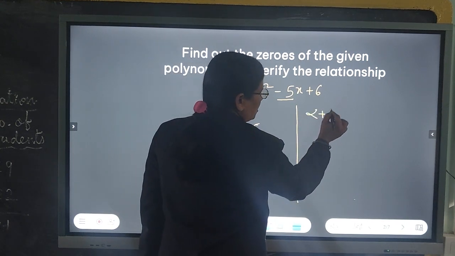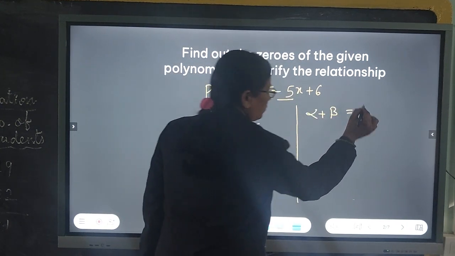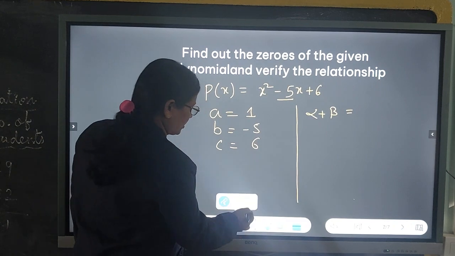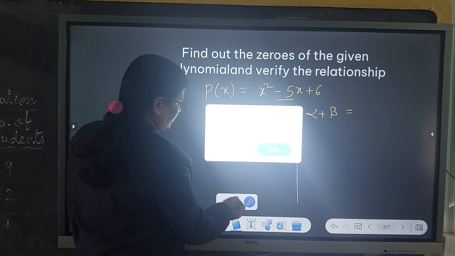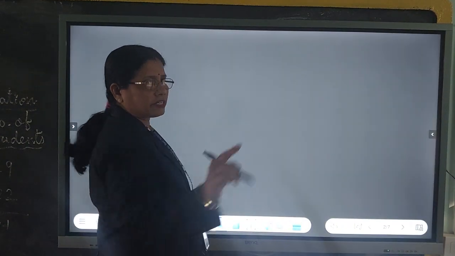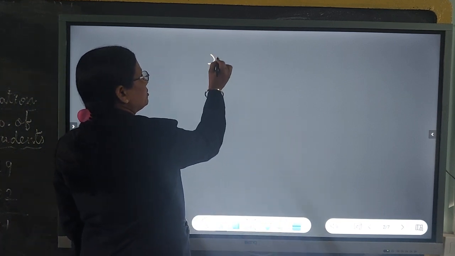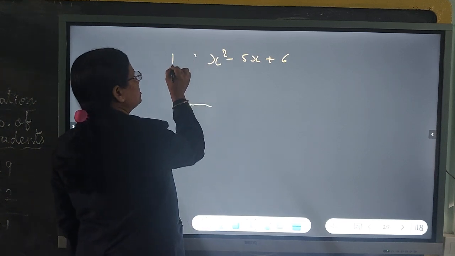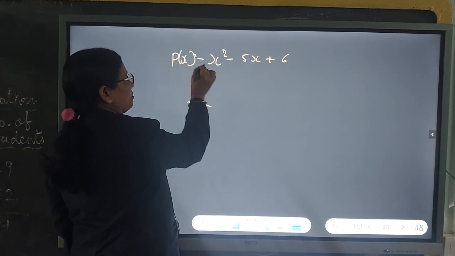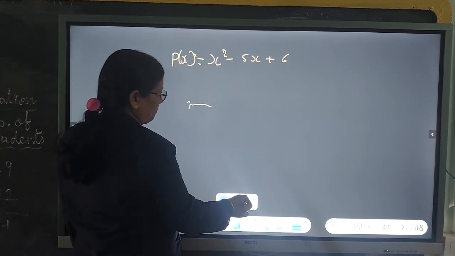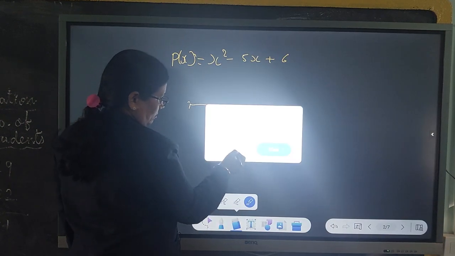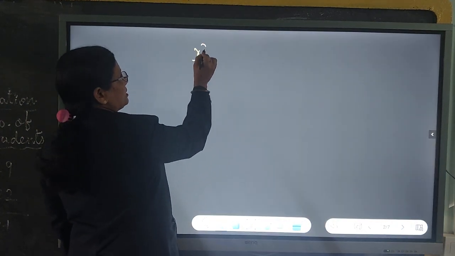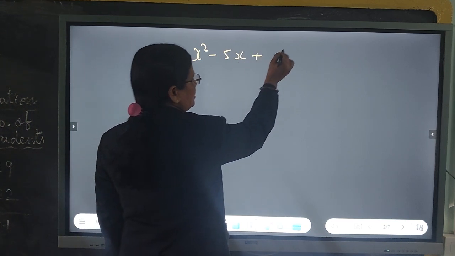Before going for alpha plus beta, let us find out the solution of this equation by the middle term splitting method. x square minus 5x plus 6.